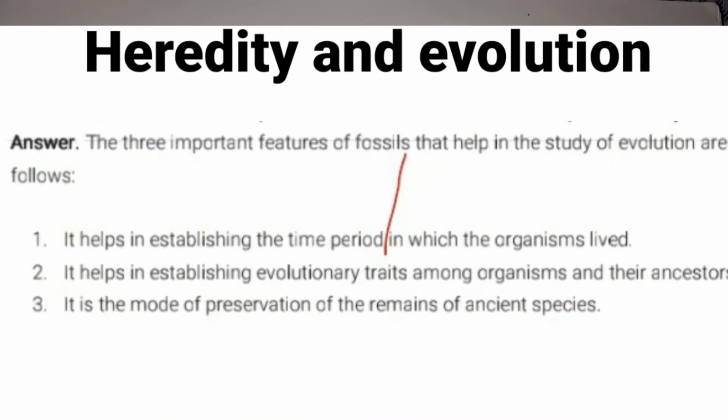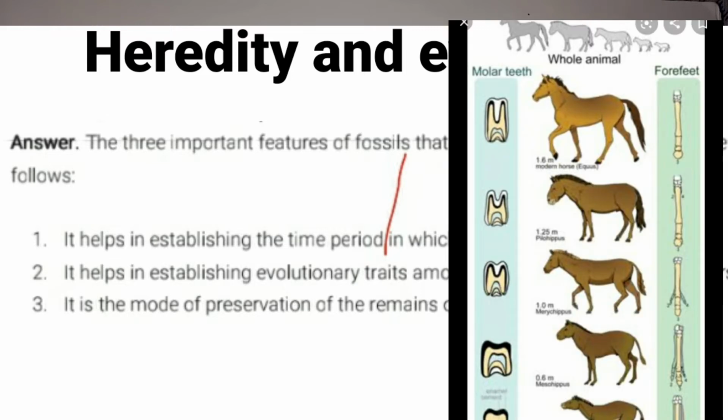Second, it helps in establishing evolutionary traits, that is, characters of organisms and their ancestors, children. For the present organism, what were its ancestors and what characteristics helped it to survive on the earth? For example, you can take the horse. The horse is one of the examples of fossil evidence.